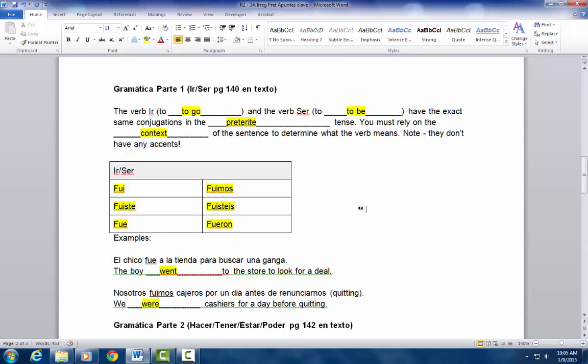Let's look at some examples. El chico fue a la tienda para buscar una ganga. In this context, it makes sense to say that the boy went to the store to look for a deal. Nosotros fuimos cajeros por un día antes de renunciar. So we were cashiers for a day before quitting. It makes sense in this case to conjugate the verb to be, which is a little confusing, but in English it's an irregular, so it goes to were.